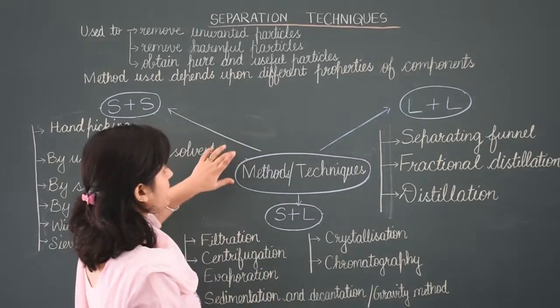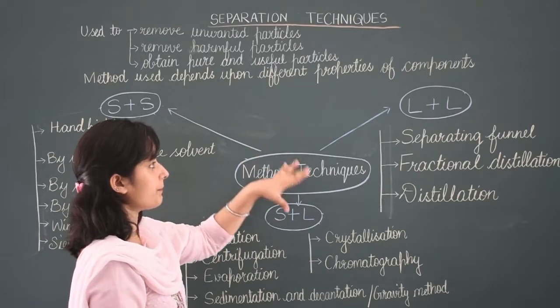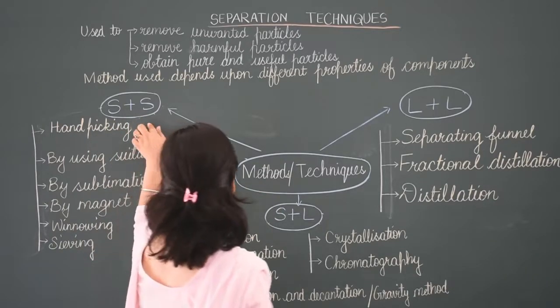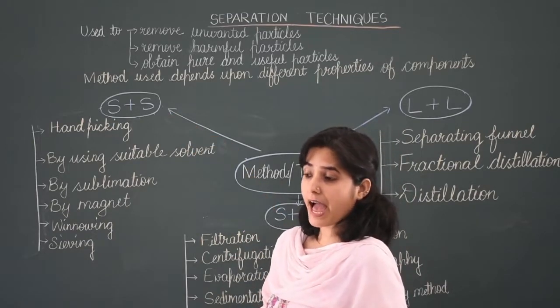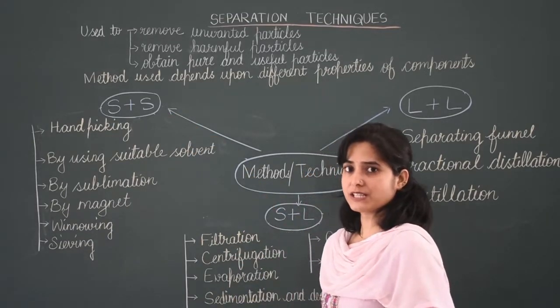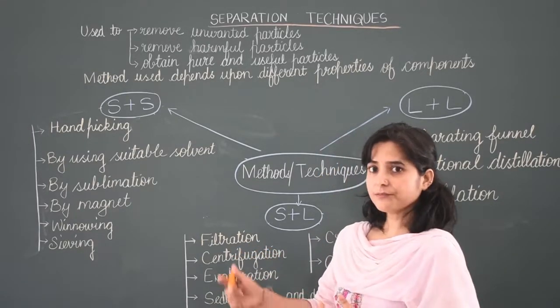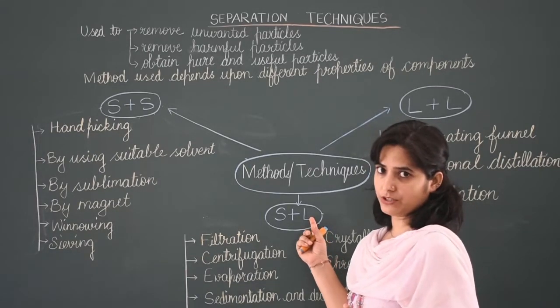So I divide separation techniques here into 3 parts. One is for solid plus solid substances, which means the pure substance is solid and the impurity present in it is also solid. Second one, one substance is solid and another one is liquid.